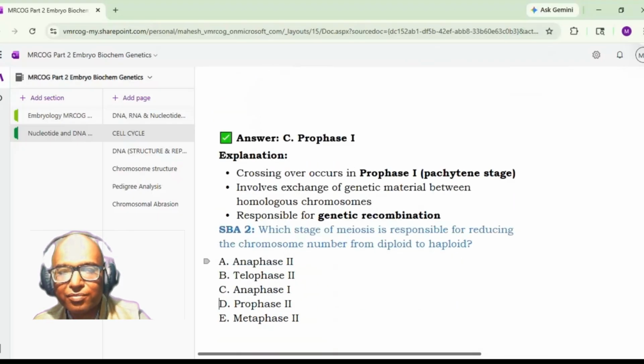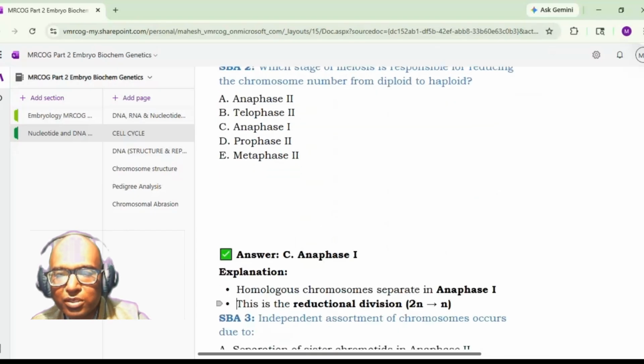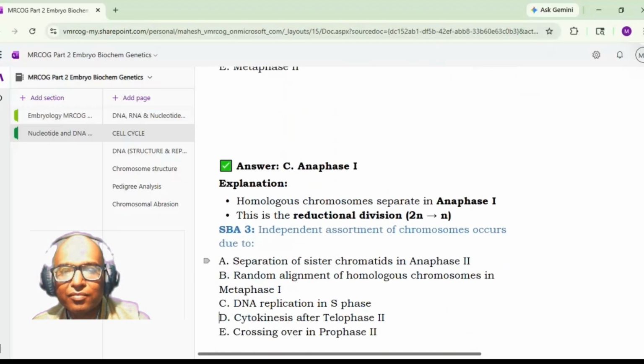Next question, doctor. Which stage of meiosis is responsible for reducing the chromosome number from diploid to haploid? Anaphase 1, telophase 2, anaphase 2, prophase 2, metaphase 2. Sir, option C, anaphase 2. Anaphase 1, sir. Yeah, anaphase 1. Okay. So homologous chromosomes separate in anaphase 1. That leads to reduction division from 2n to n. Okay. Next.